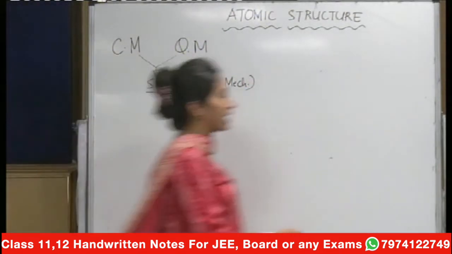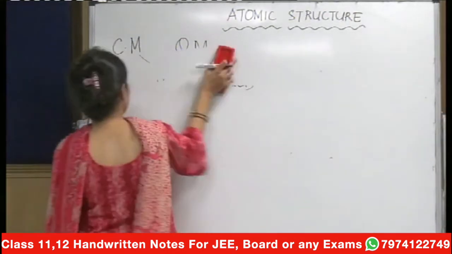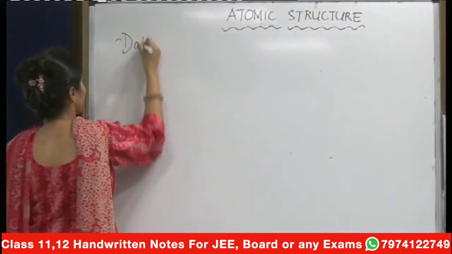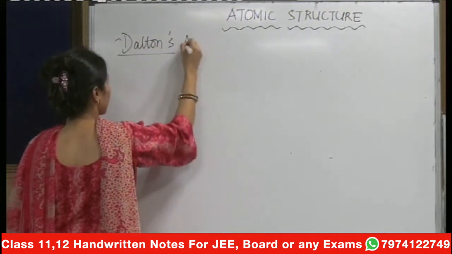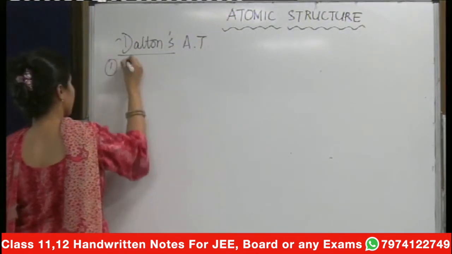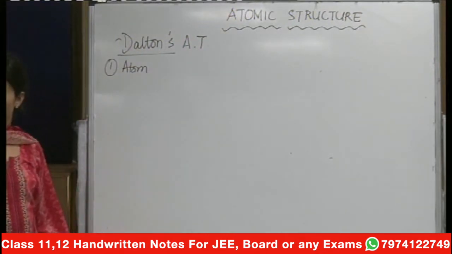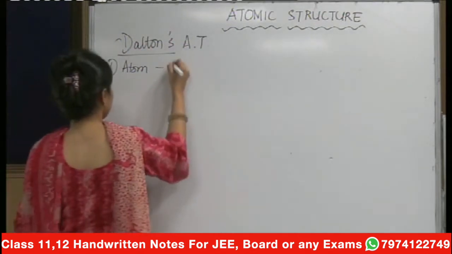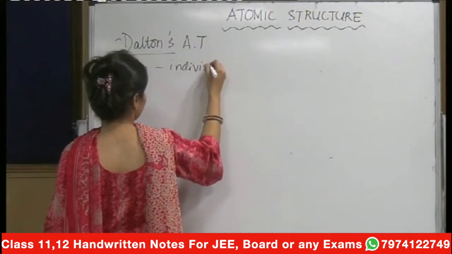Now going back to Dalton's theory, let's quickly check it up. This is the first one we're going to take up today. Dalton's atomic theory talked about the atom as a hard dense body, an indivisible particle of matter.